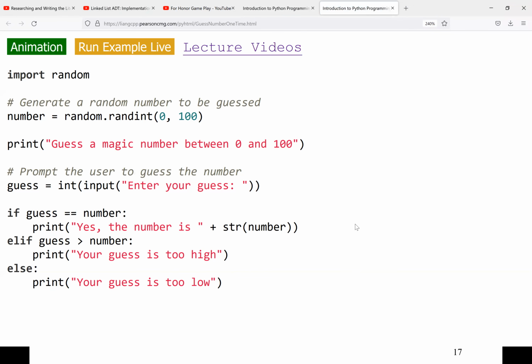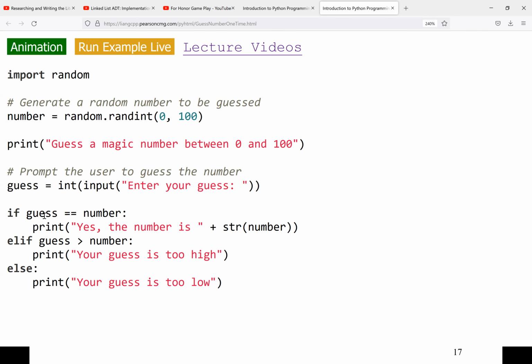Let's see. So you can see here, we don't have a loop, so that's why we can do it only once. We generate a random value again using randint, any number between 0 and 100. Then we tell the user we are going to guess a magic number between 0 and 100. Now we tell the user, enter your guess. We already generated a number and assigned it to a variable named number. So the number the user enters goes to a variable named guess.